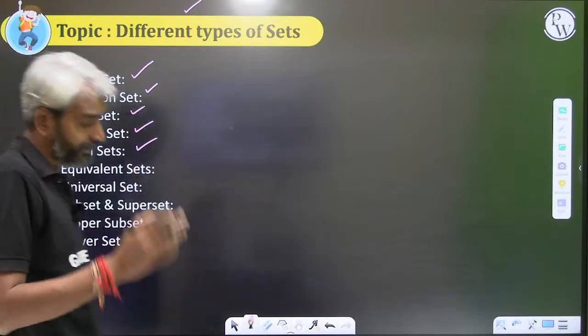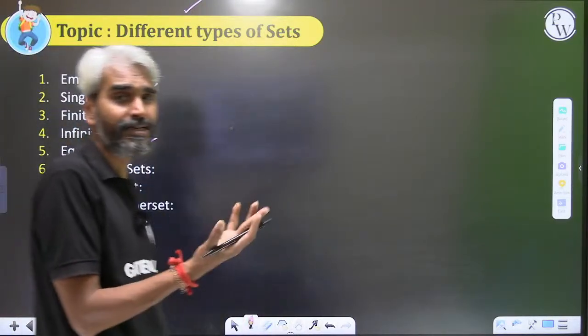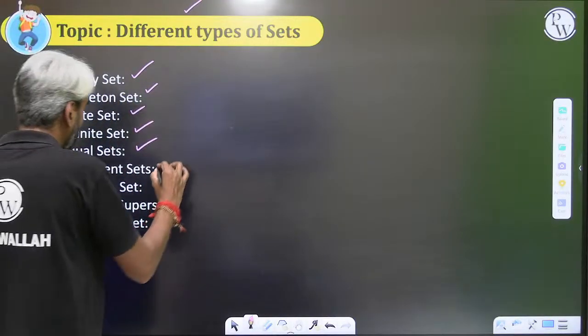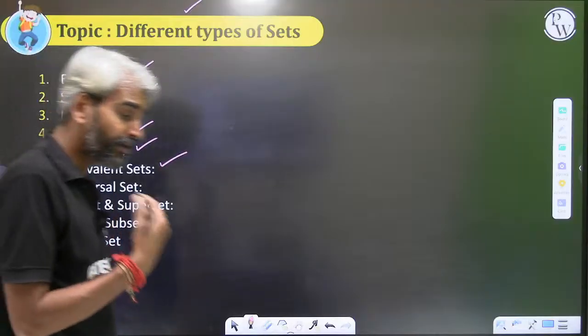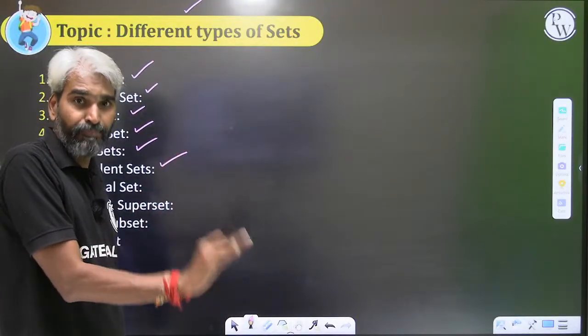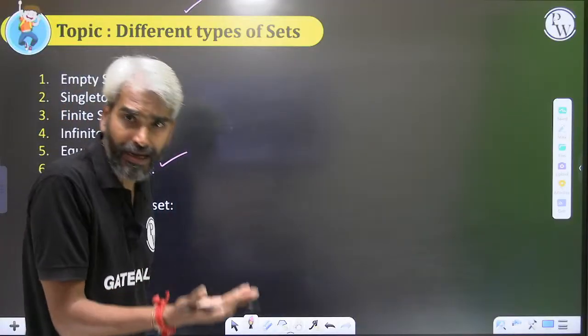Equal set: when all the elements of two sets are exactly the same, then those two sets are said to be equal. What do I mean by equivalent set? If the cardinality of two sets A and B are the same, then we say that A and B are equivalent.